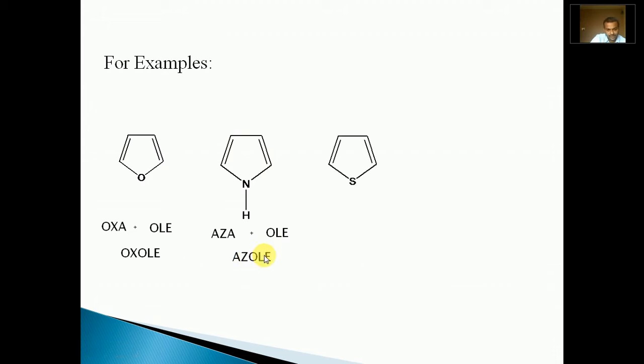The third example: sulfur containing, 5 members. As it contains sulfur, the prefix must be thia. Again, it has a 5-membered ring, so the suffix should be ole. The name becomes thiazole. The next example is a 6-membered nitrogen compound.